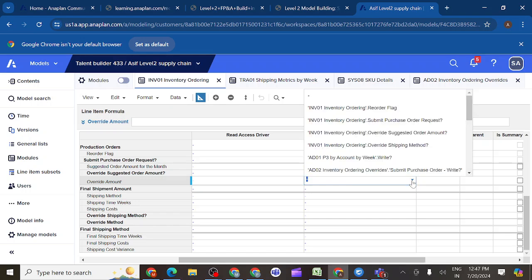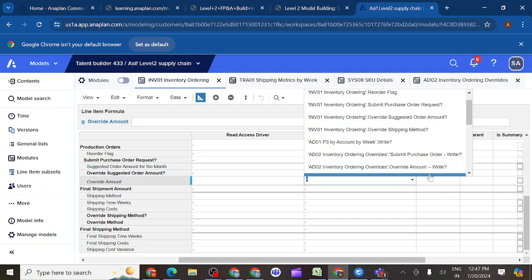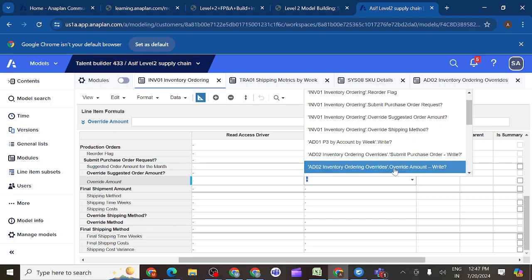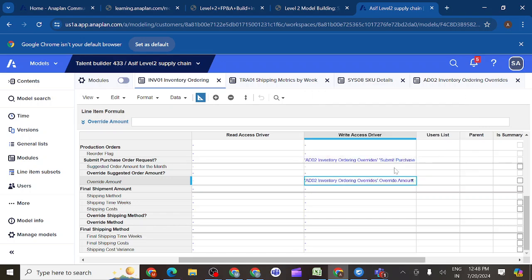I should give the inventory ordering overrides. You can see submit purchase order request. So we should go down and you can see override amount. For this one I should give the add 0 to inventory ordering override. So override shipping method, which line item should I give here?